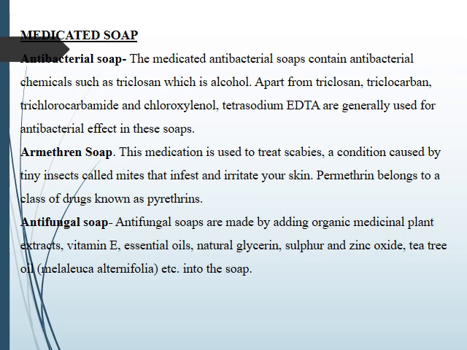The next one is permethrin soap. This medication is used to treat scabies, a condition caused by tiny insects called mites that infest and irritate your skin. Permethrin belongs to a class of drugs known as pyrethrins. The next one is the antifungal soap. Antifungal soaps are made by adding organic medicinal plant extracts, vitamin E, essential oils, natural glycerin, sulfur, zinc oxide, tea tree oil, etc. into the soap.